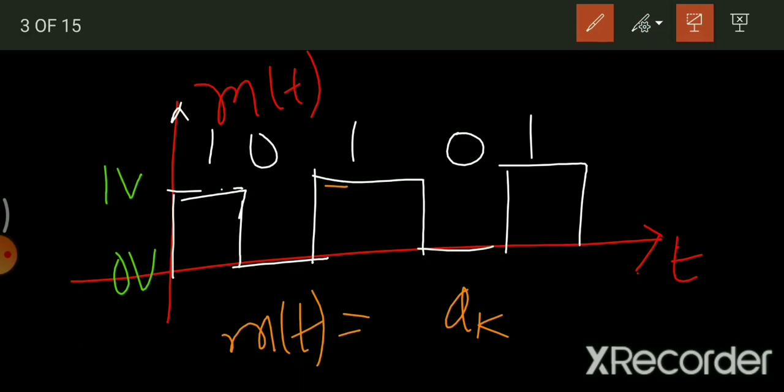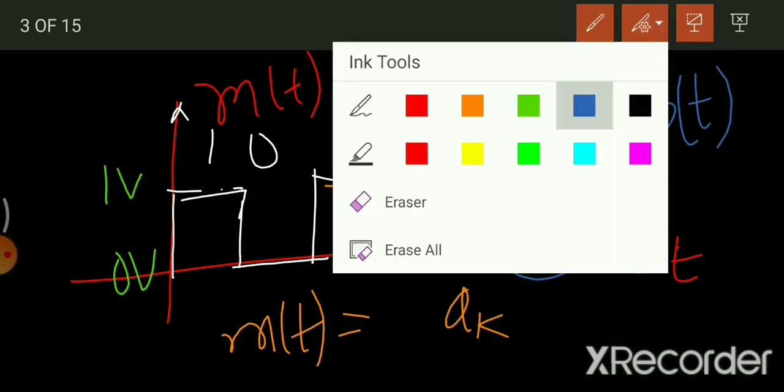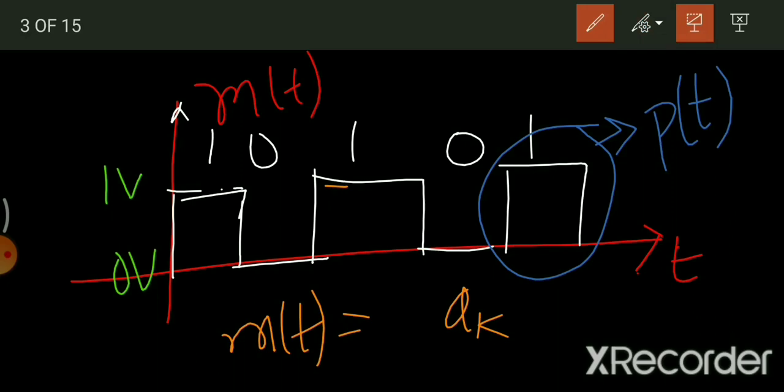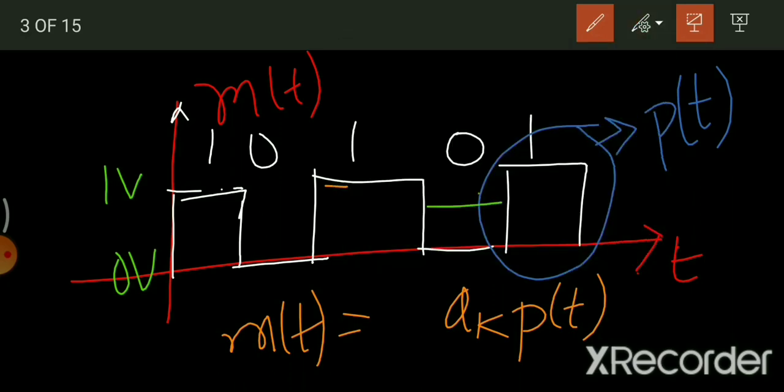If I show you one of the rectangular pulses, this is the basic rectangular pulse. Let me name it p of t. So if I include that in the equation as well, a_k is the amplitude of the pulse p of t. It can be either 1 volt or 0 volt. But there are many pulses, so I have to include that as well. To do that, I need to know the bit duration. Let us say the bit duration or the pulse duration of each of these pulses is Tb.